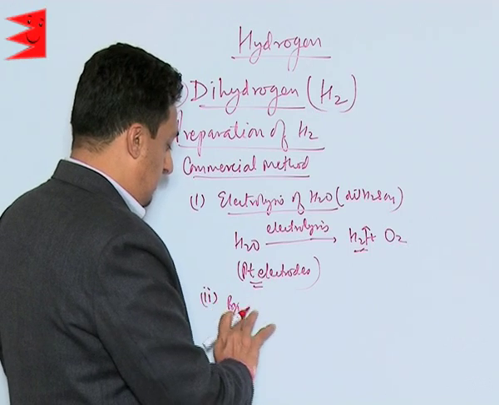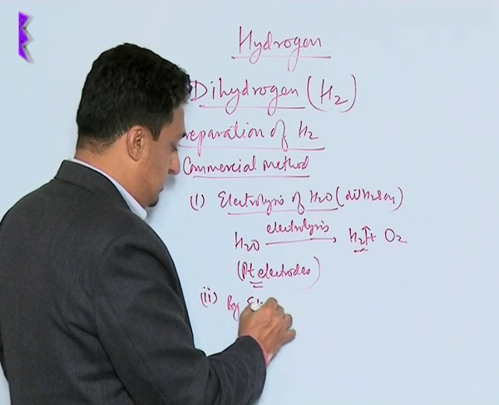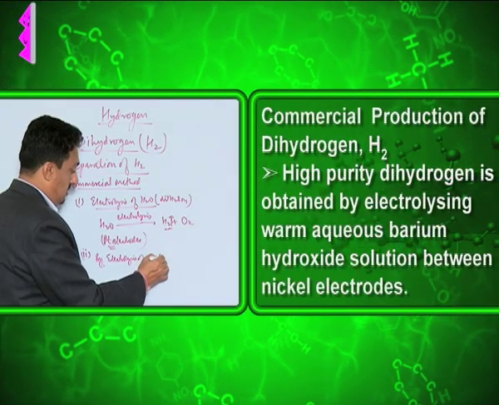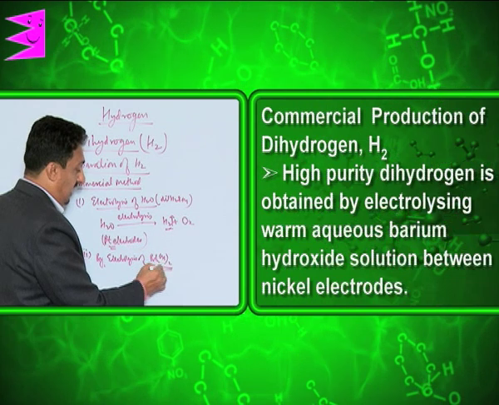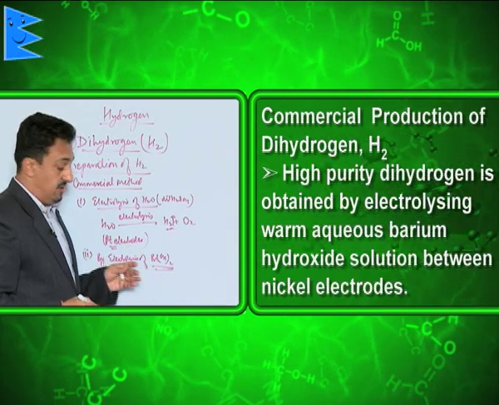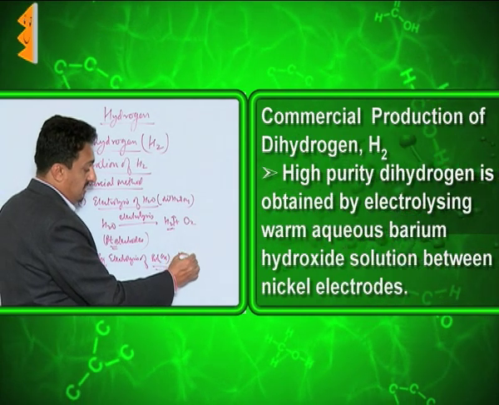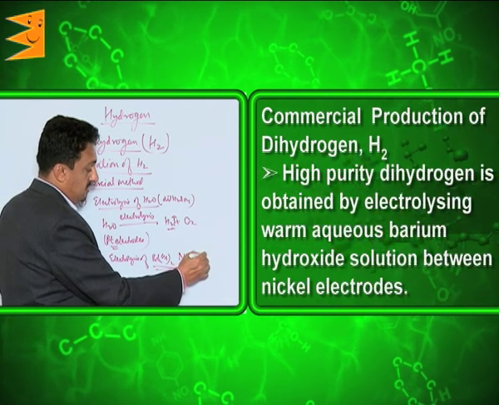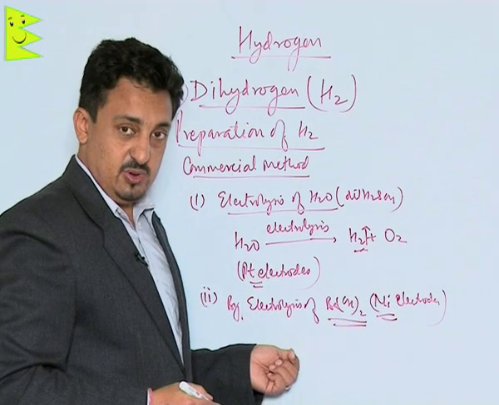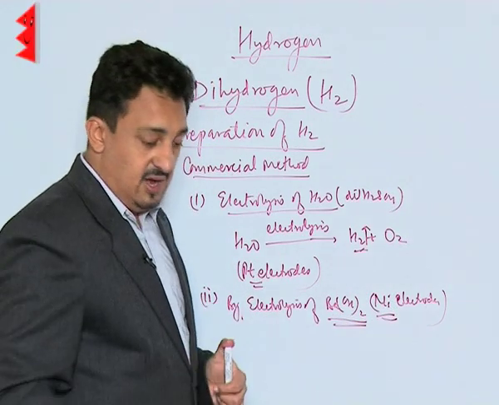Yes, we can also get hydrogen by electrolysis of barium hydroxide solution, using nickel electrodes. We get hydrogen with a very high percentage purity. The third method of preparing dihydrogen is by